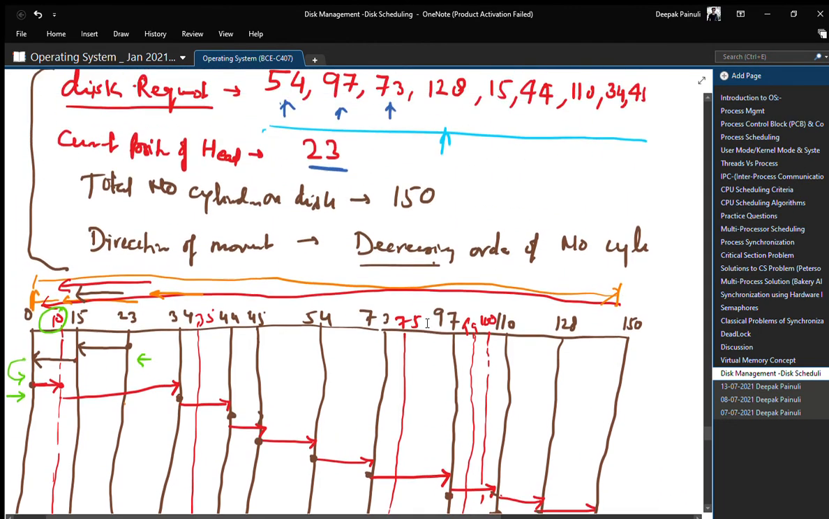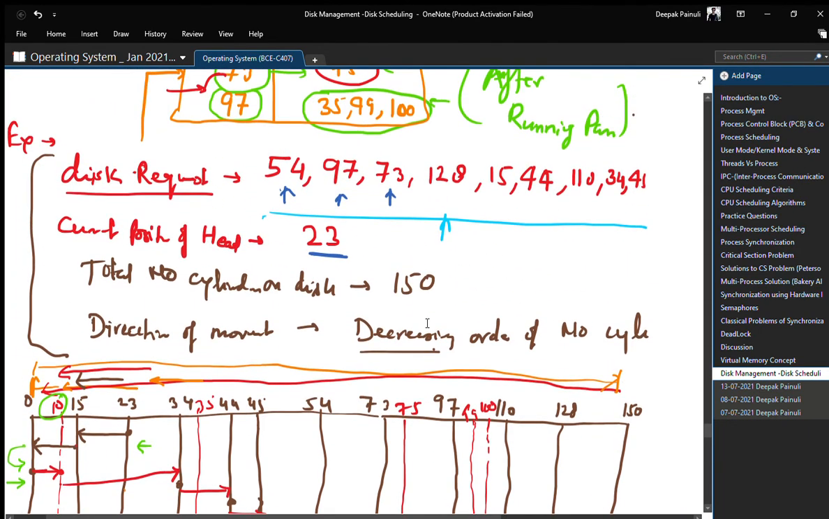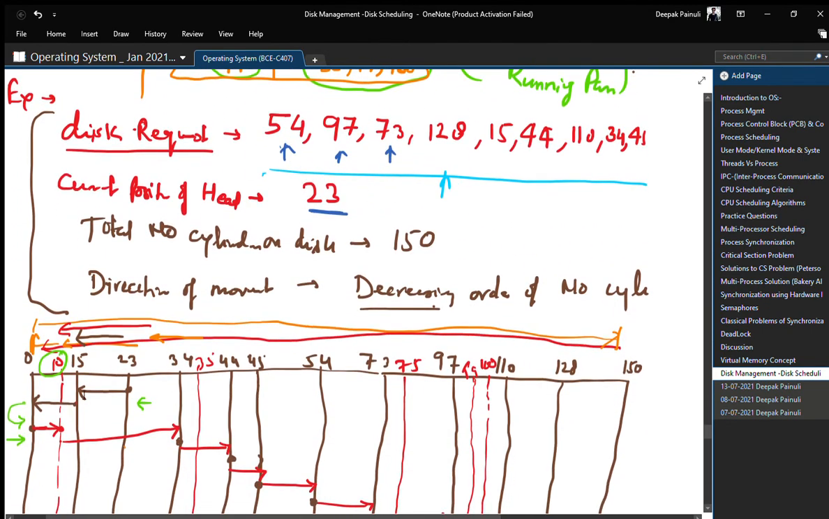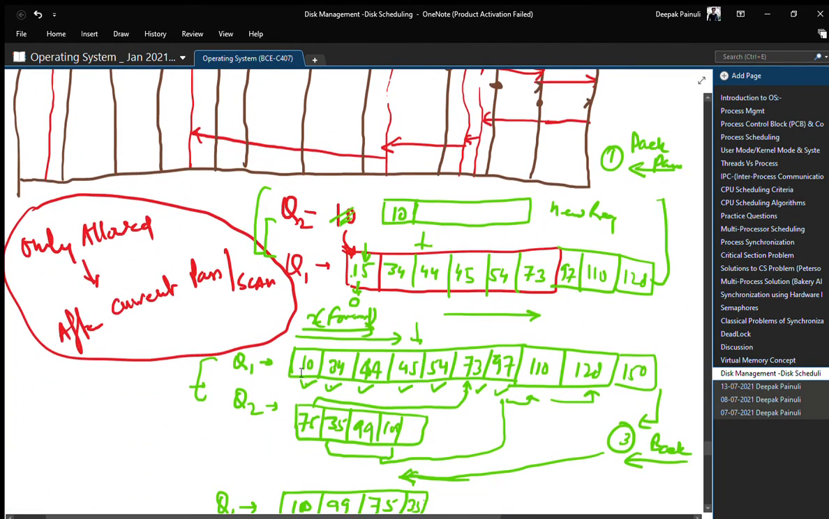What happens is, we are allowed to entertain new disk requests at runtime only on the condition that all the incoming requests will be entertained only after that running pass. For example, this 10 arrived in the system when the first pass was going on, but we haven't entertained it because of the running pass, and only after that pass completed did we include it. You can see we included it into the request queue.